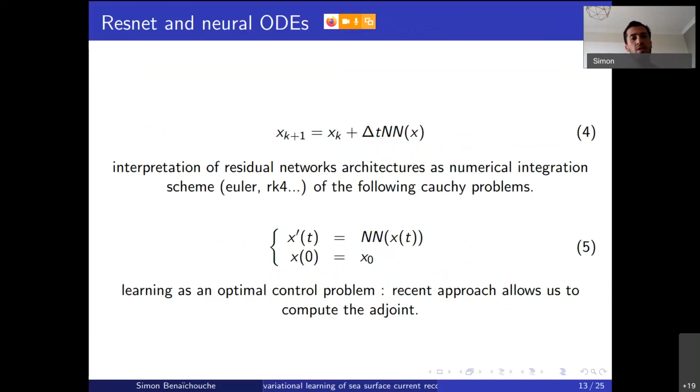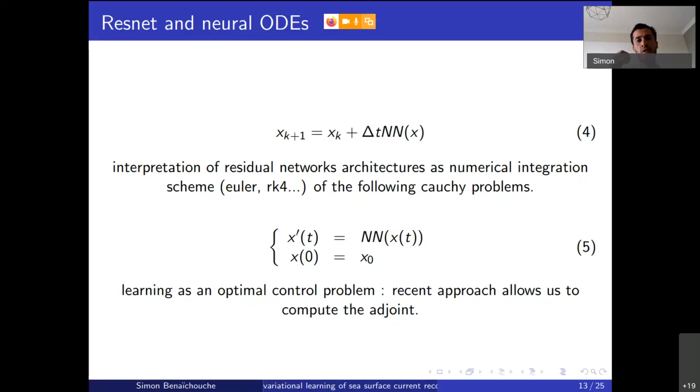What we would also like is to take into account the temporality of the data. There has been recent work that links directly the field of machine learning to the field of optimal control theory, which allows us to compute adjoints. So we are going to say that our current field can be well approximated by decoded ordinary differential equations, to take into account the temporality of our data.